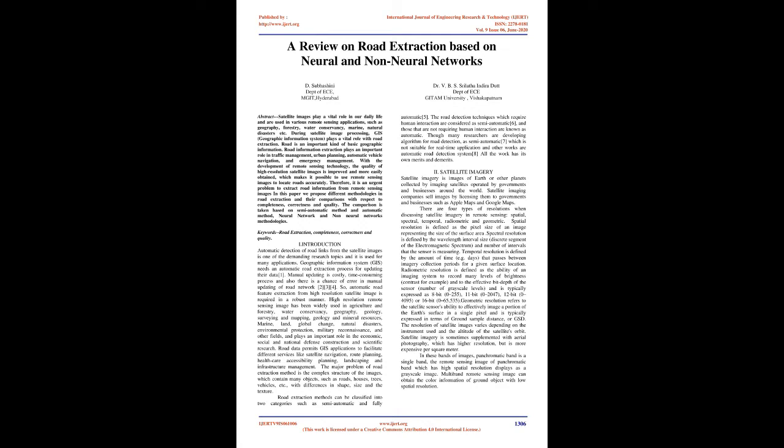Introduction. Automatic detection of road links from the satellite images is one of the demanding research topics and it is used for many applications. Geographic Information System, GIS, needs an automatic road extraction process for updating their data. Manual updating is a costly, time-consuming process and also there is a chance of error in manual updating of the road network. So, automatic road feature extraction from high-resolution satellite images is required in a robust manner.